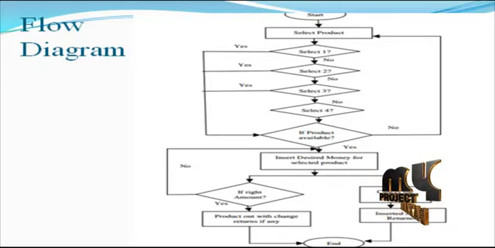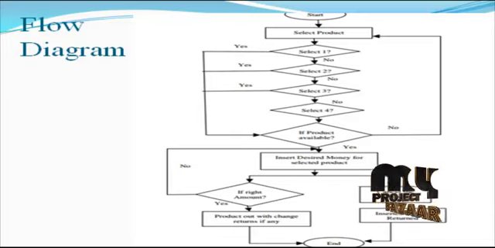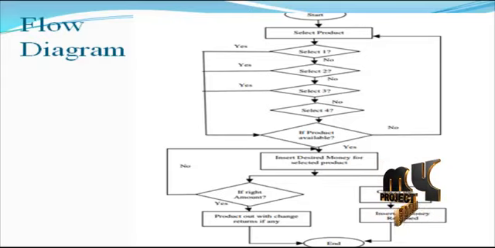There are two types of conditions: the right amount, or cancel the request. If the right amount is accepted, then a yes or no condition checks whether the inserted money matches the selected product. If yes, the product is output and the change is returned, if any. If the request is cancelled, the money is returned and the service ends. This process is followed by the flow diagram for the process.